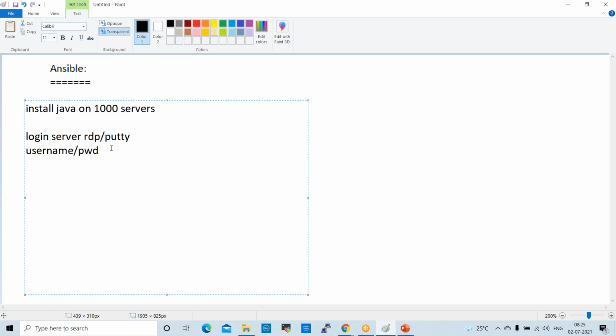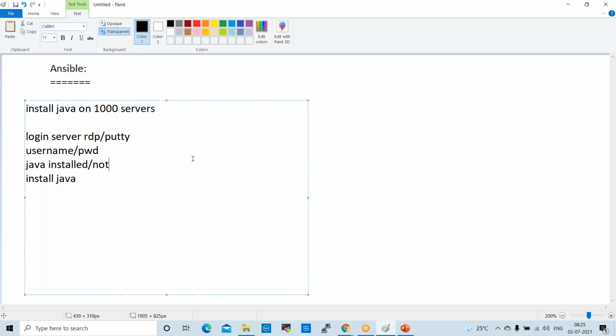Once we log in to the server, we need to check whether Java is installed or not. If Java is not installed, install Java. Before that, we require the Java package, right?